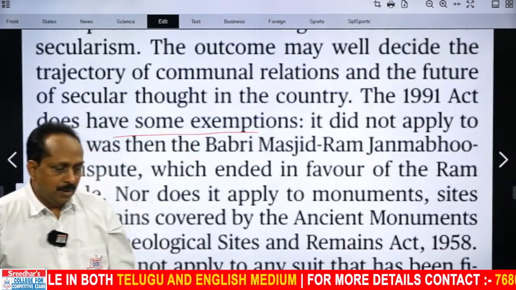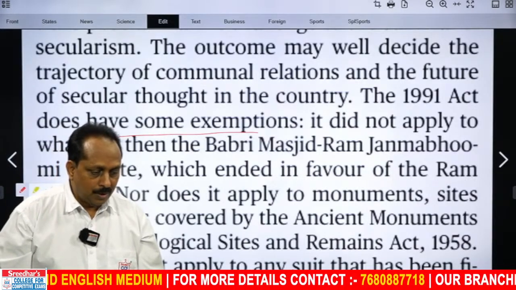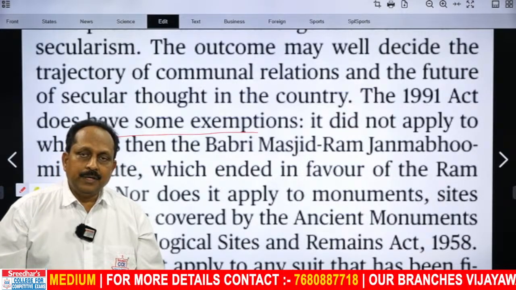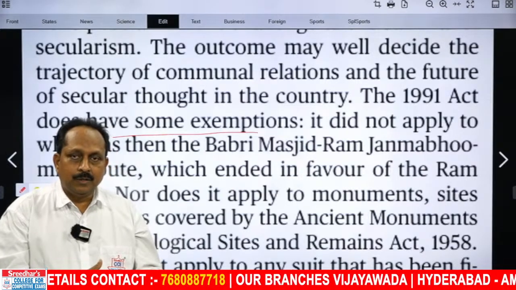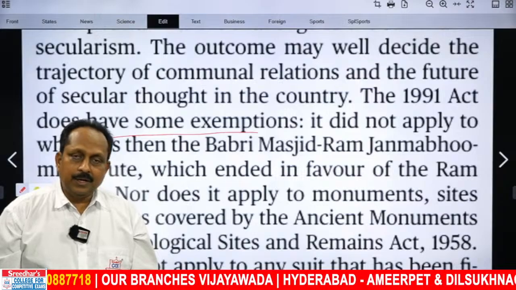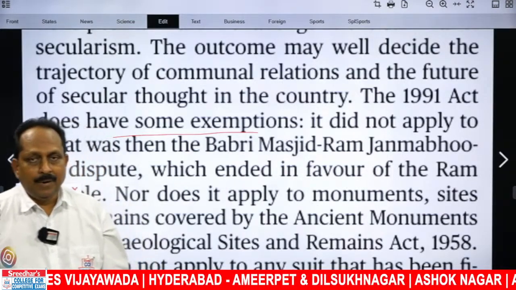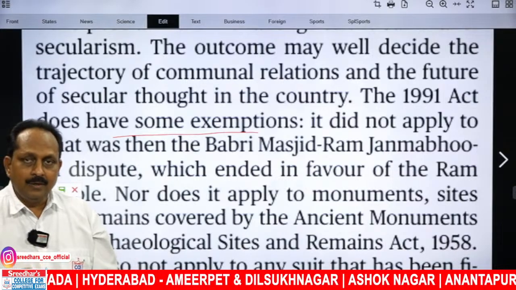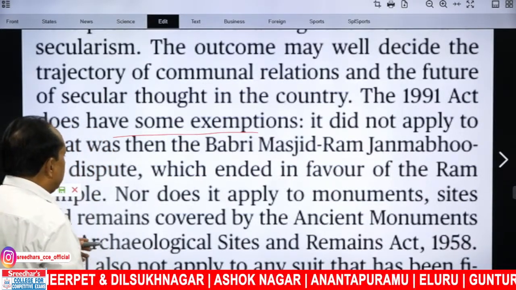What is that act? At the time of independence, they decided, based on the 1991 Act, whatever the status was, to freeze that status. And no one can touch, change, or try to alter the status. But that act also has exceptions. The writer wants to give us examples of the exceptions.